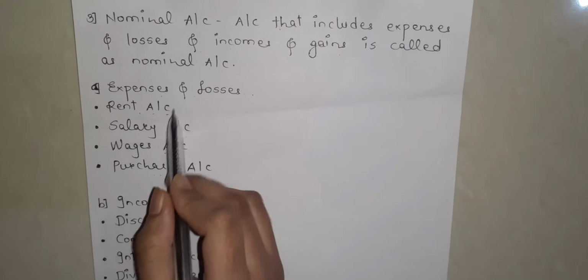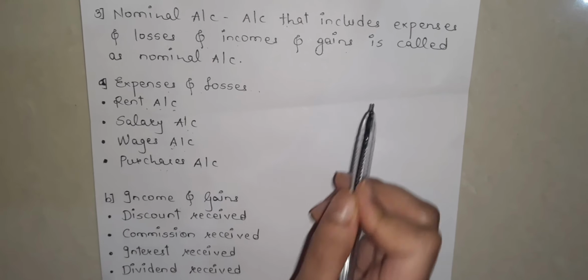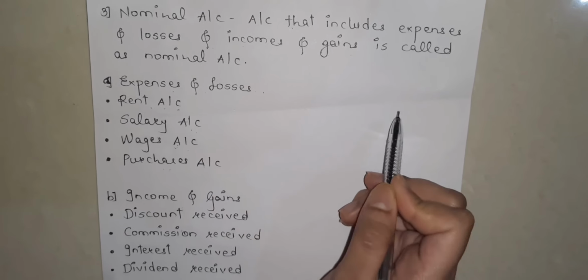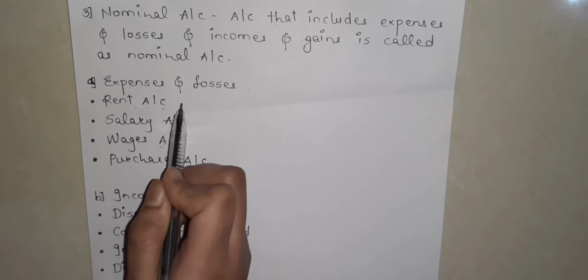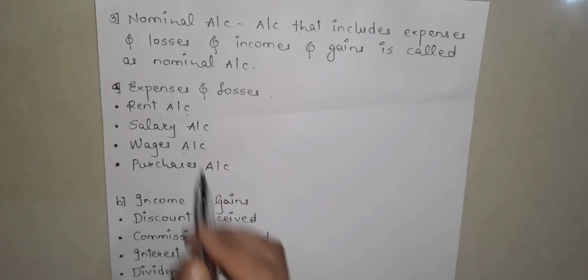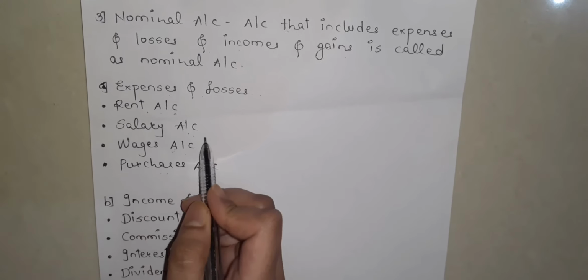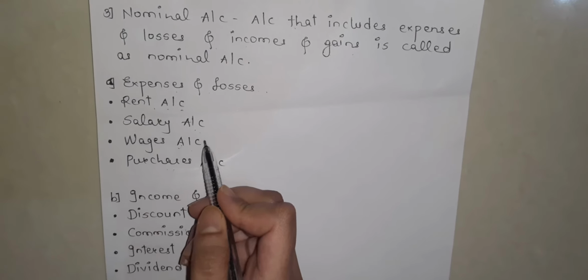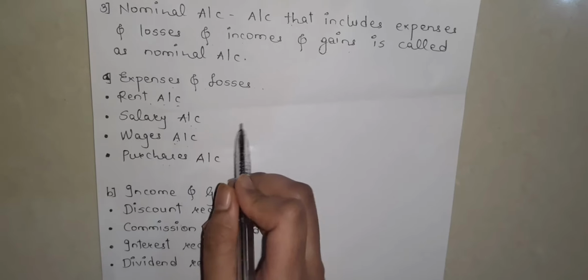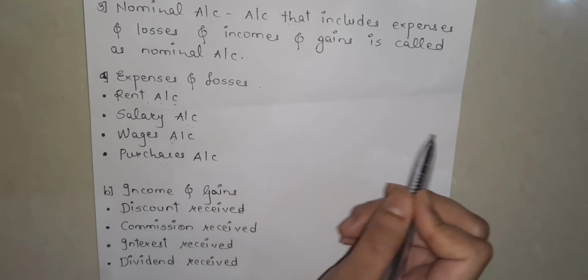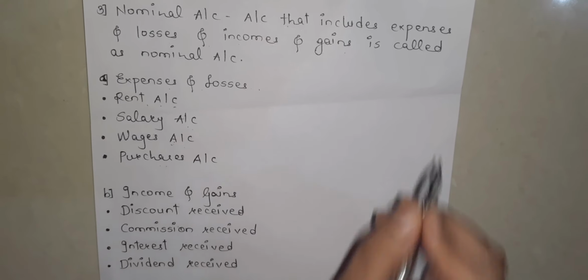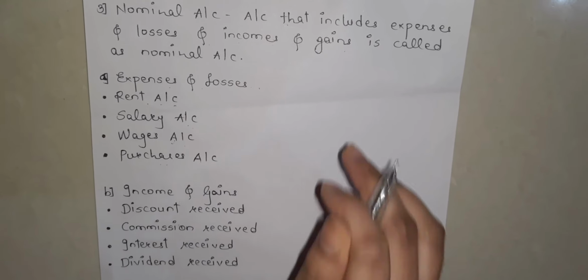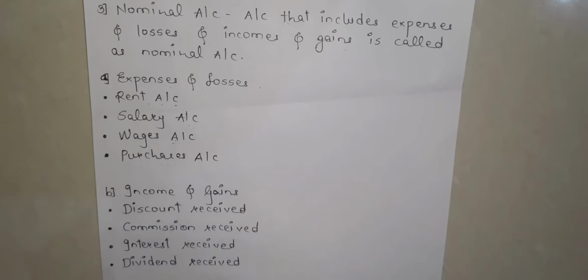Okay? So this is an expense for the person who has started his enterprise, where he will record it as a rent account. Next, salary account. If a business is started and employees are working for the business profit, the businessman will have to pay salary to his employees in return for the work they are doing for the business.